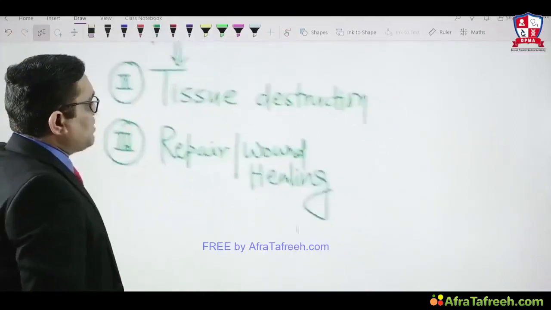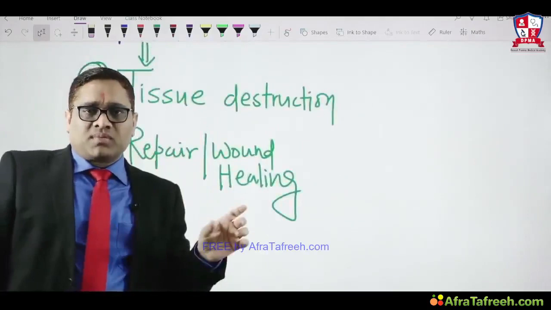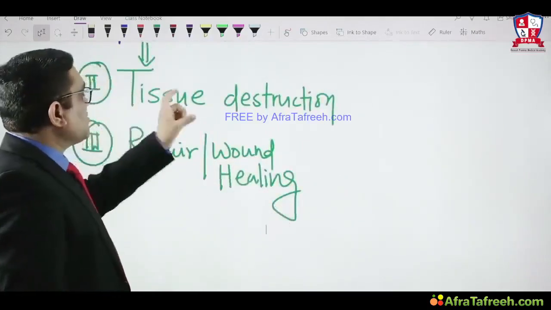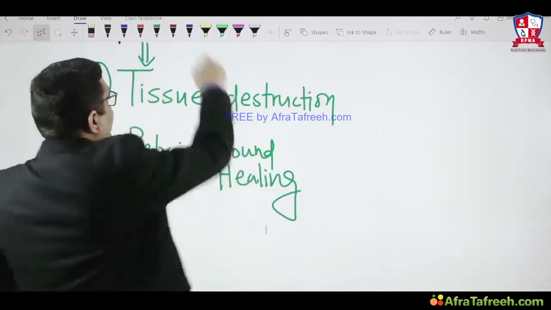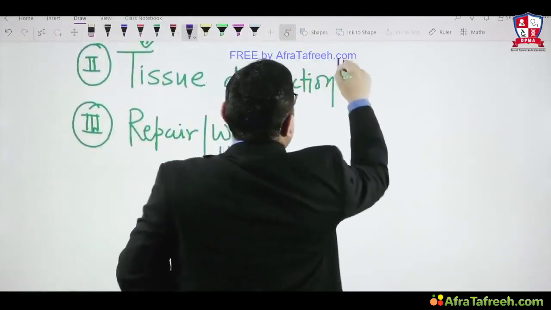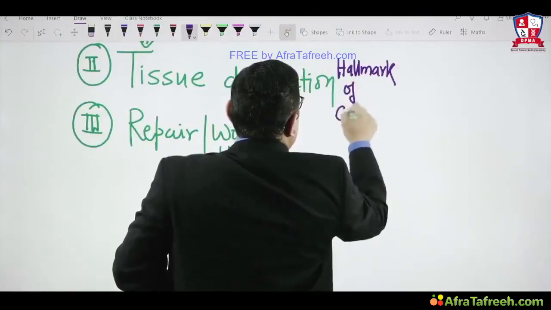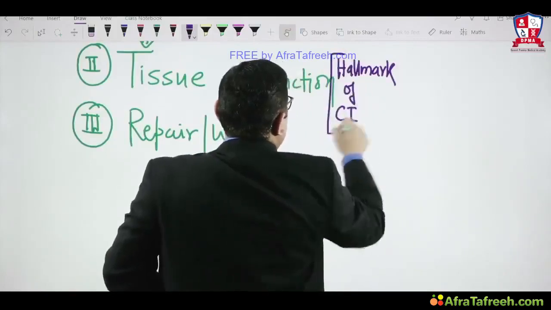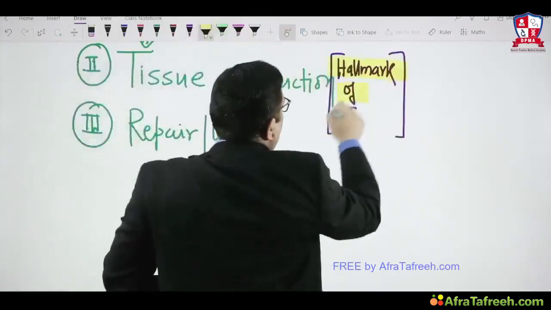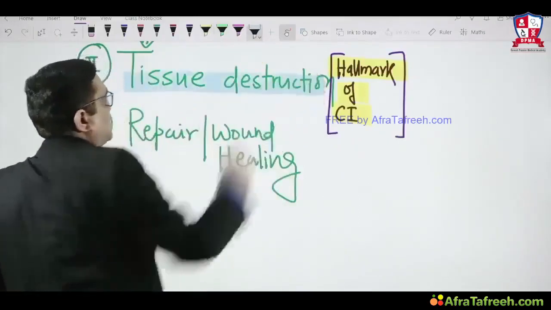So the question comes to our mind, what is the hallmark of chronic inflammation? We have read the hallmark of acute inflammation was increased vascular permeability. In the same way, what is the hallmark of chronic inflammation? We must remember tissue destruction. Tissue destruction is the hallmark of chronic inflammation, which we must keep in our mind, right?